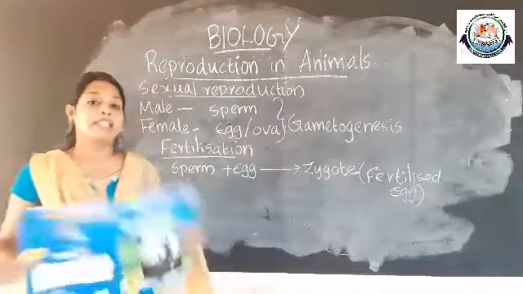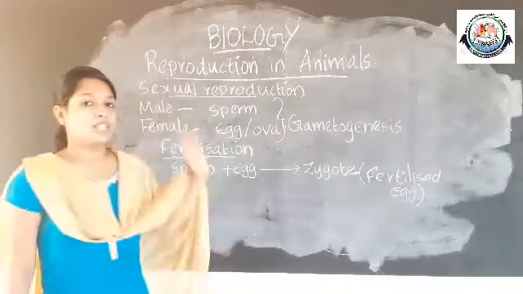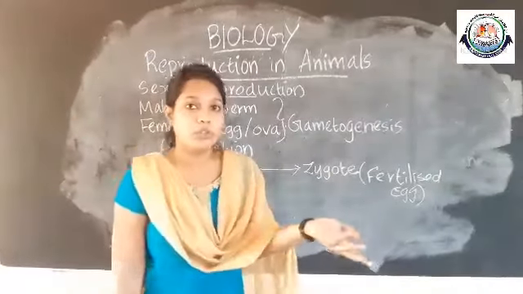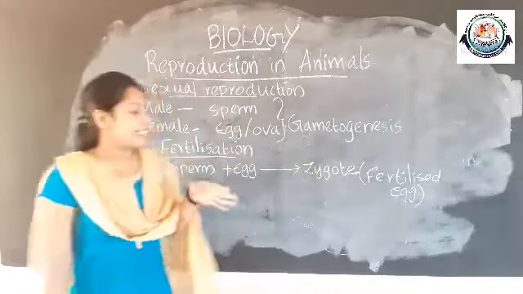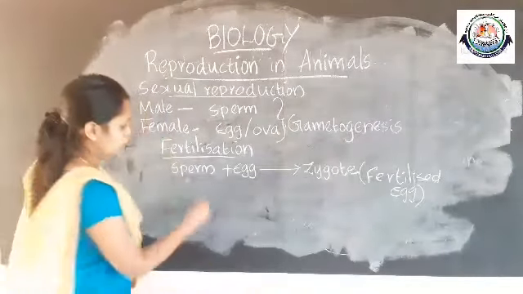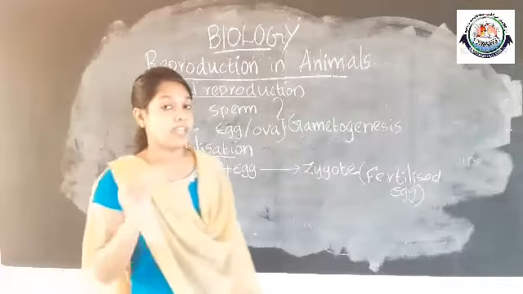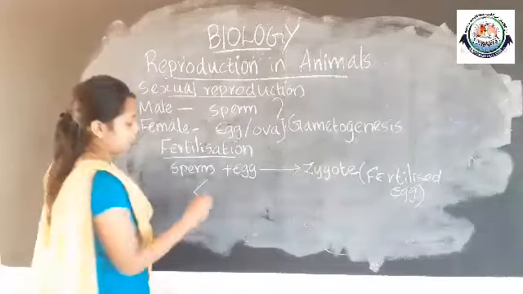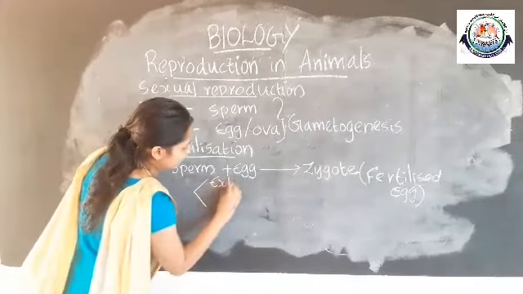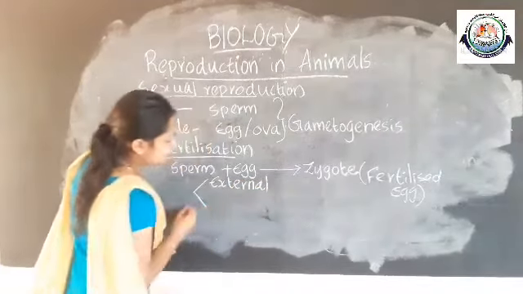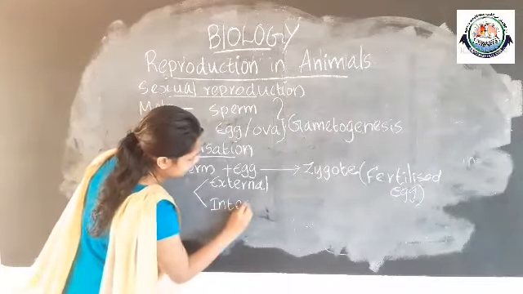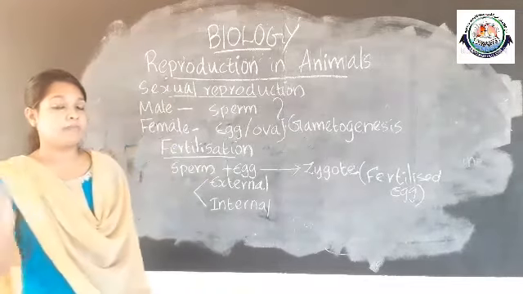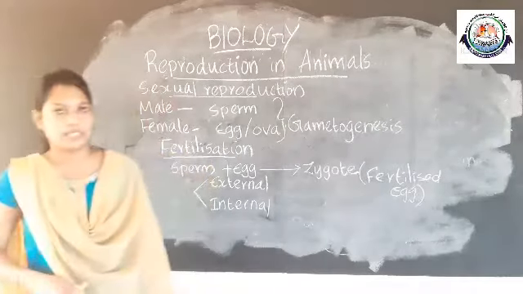And based on where the fertilization occurs, inside the body of the female or outside the body of the female, the fertilization is classified into two: external fertilization and internal fertilization, based on the occurrence of fertilization.